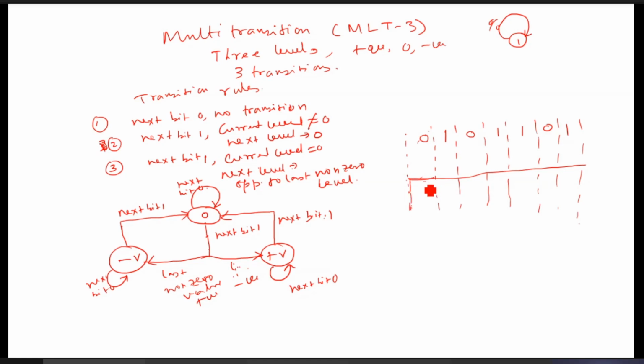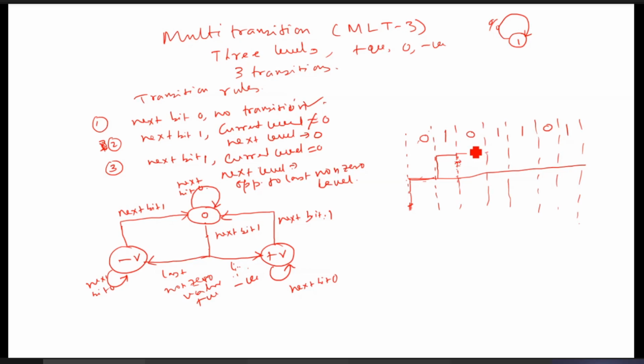Right. And if the previous level is negative, then it will be positive. Suppose you are starting from here, then it will be positive. Next, you see the next bit is 0. If the next bit is 0, there'll be no transitions. Next bit 0, you see first ones. If the next bit is 0, there'll be no transitions. If the next bit is 1, as per the first ones,